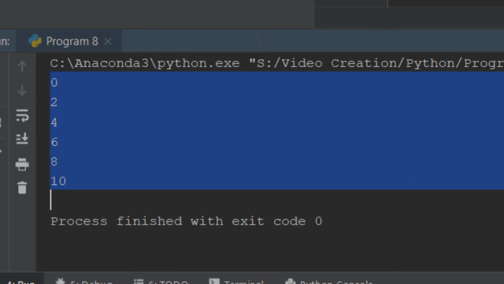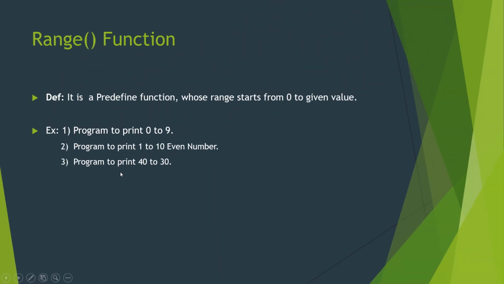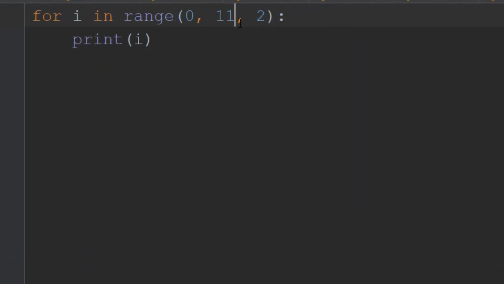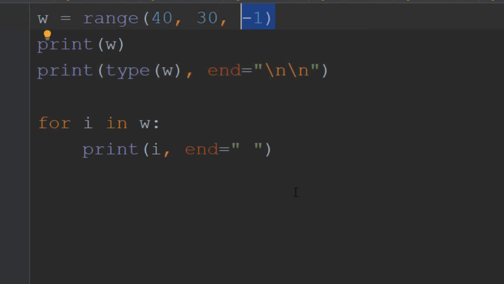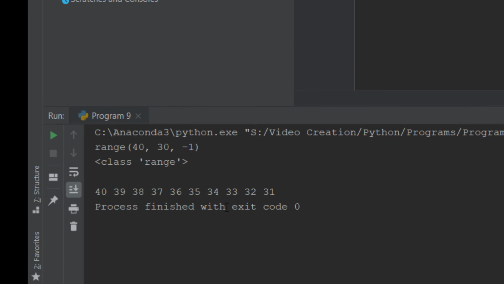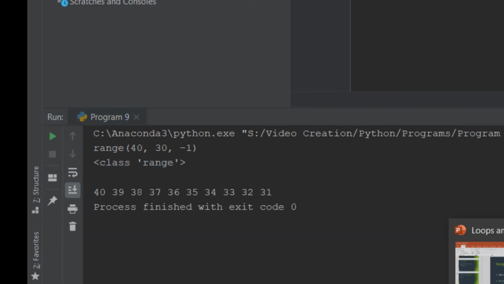Now let's look at another program to print from 40 to 30. Just as we can increment in the range function by 2, we can also decrease it by 1. So for that we will assign 40 to 30 and print it. Now let's look at the output. As you can see, we have printed 40, 39, 38 down to 31. You can also see the type is range type. This is basically the range function in Python.